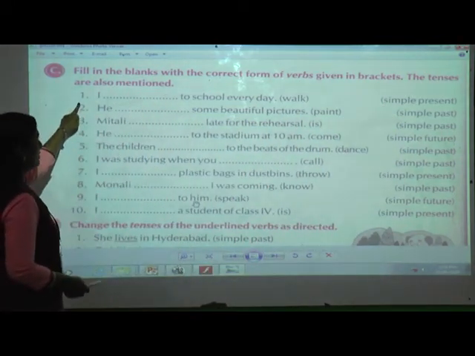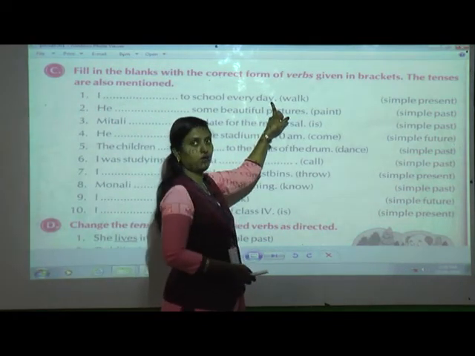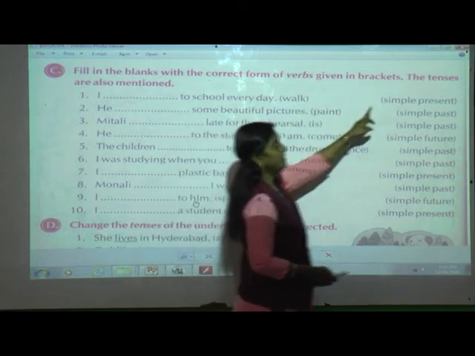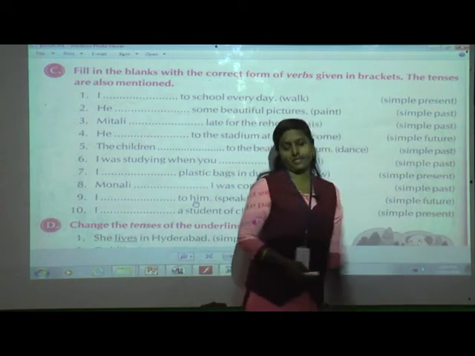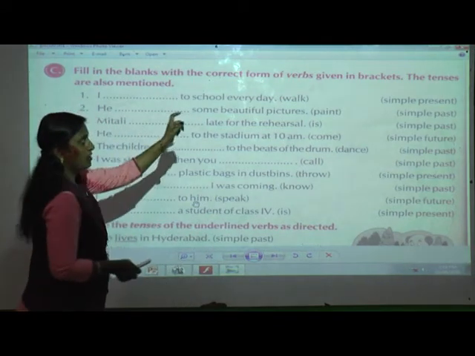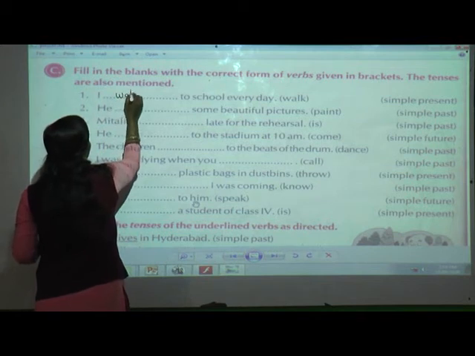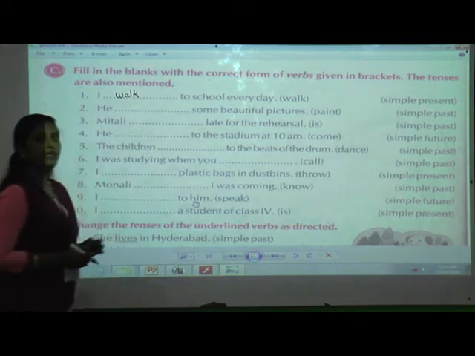Now the first one, I dash to school every day. What is the verb given over here? Walk. And what is the tense we have to change? Simple present. And as I have told you, in simple present we have to write the original form. So the walk will come as it is, walk. So write there, I walk to school every day.